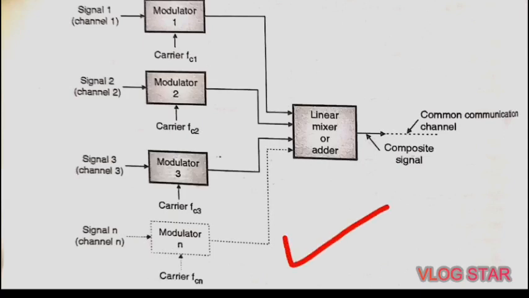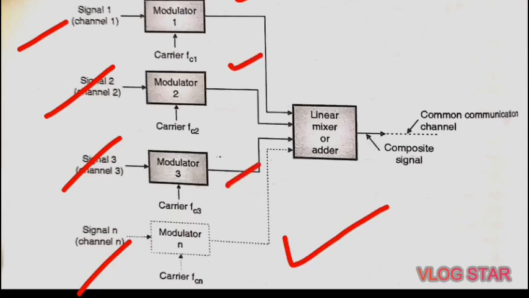Here we can see there are n number of input signals: signal 1, 2, 3 up to n. Each signal is given to a different modulator: the first modulator, second modulator, third modulator, and n modulators are there. After that, all these signals are combined together using this block, that is the linear mixer, or we can say the adder.